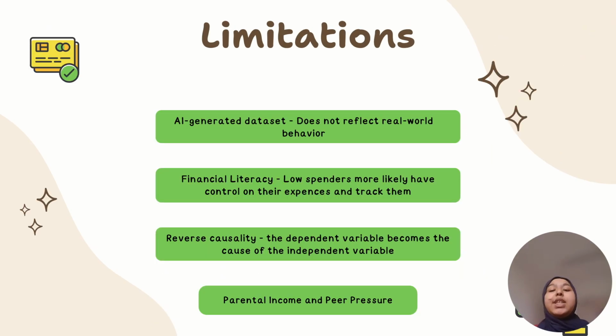So there are some limitations. As Elja mentioned, our dataset is AI generated, so it doesn't really reflect the real-world behavior of young adult spending. Additionally, young adults who are financially literate are more likely to have control of their expenses and track them. Furthermore, there's a possibility of reverse causality, where the dependent variable, in this case impulse behavior, becomes the cause of overspending. Other factors such as parental income and peer pressure also contribute to overspending and the impulse behavior to splurge.